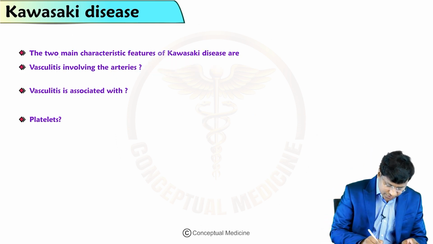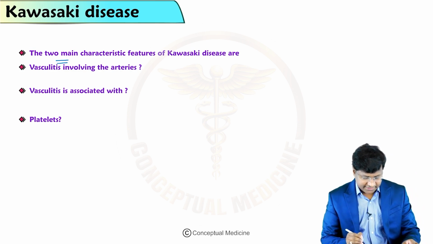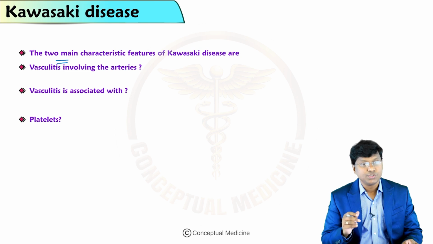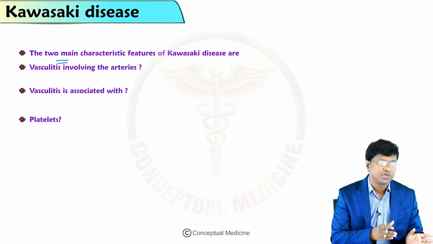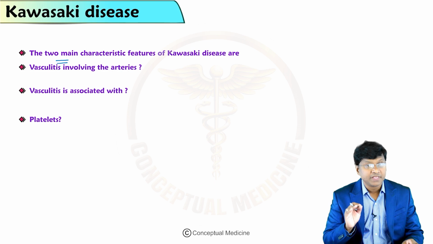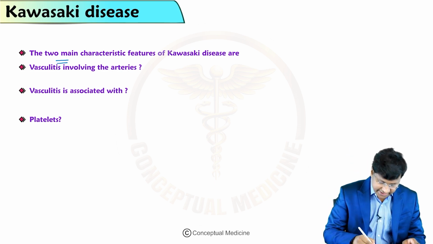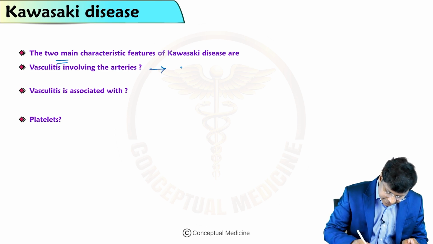Now, you should know the two main characteristic features of Kawasaki disease. That is, you should know the most common vessel affected, and the important disorder this vasculitis is associated with. The vessel commonly affected in these patients is the coronary artery.